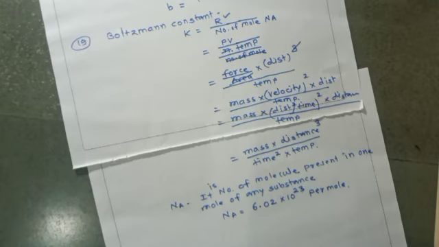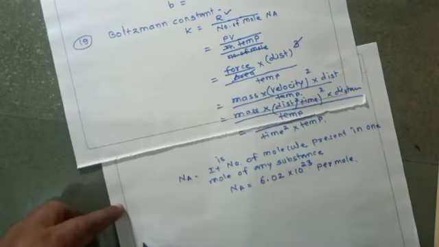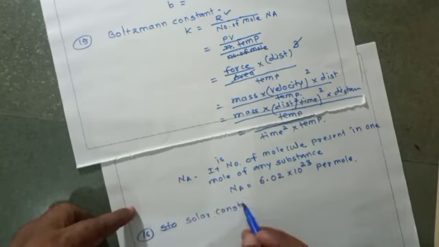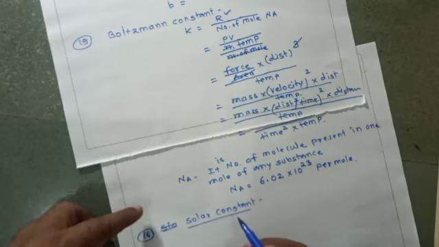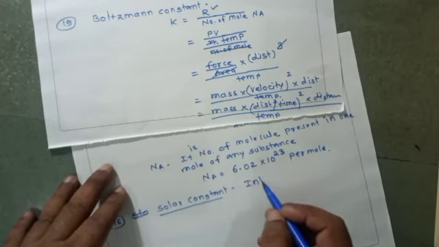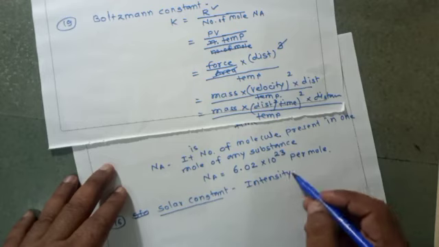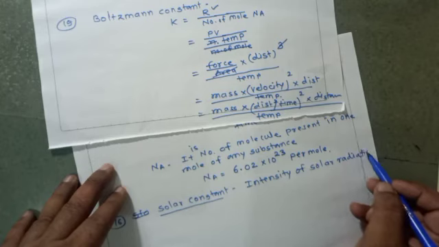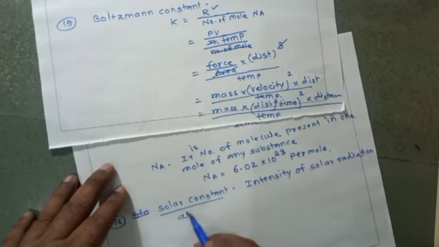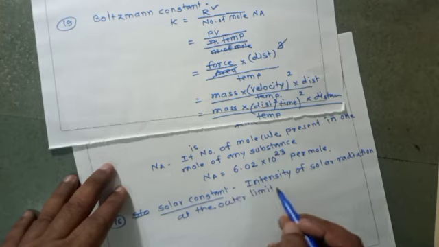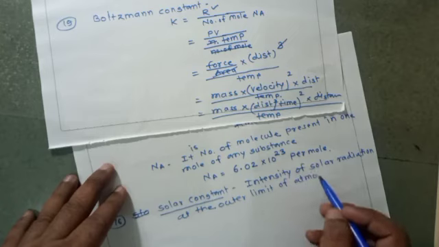And next, the solar constant. First we have seen what is meant by solar constant. It is the intensity of solar radiation at the outer limit of atmosphere.